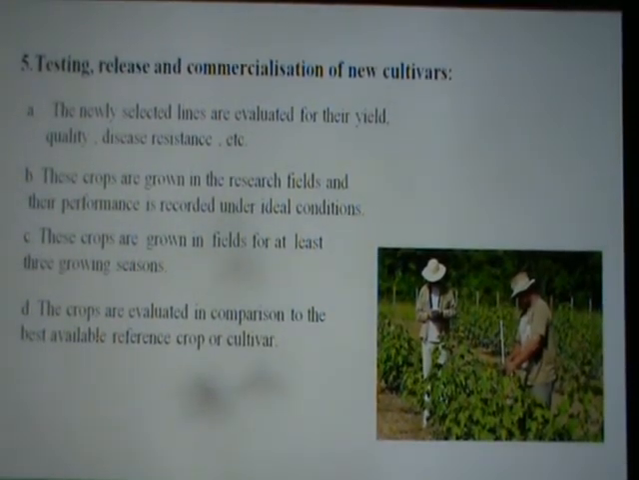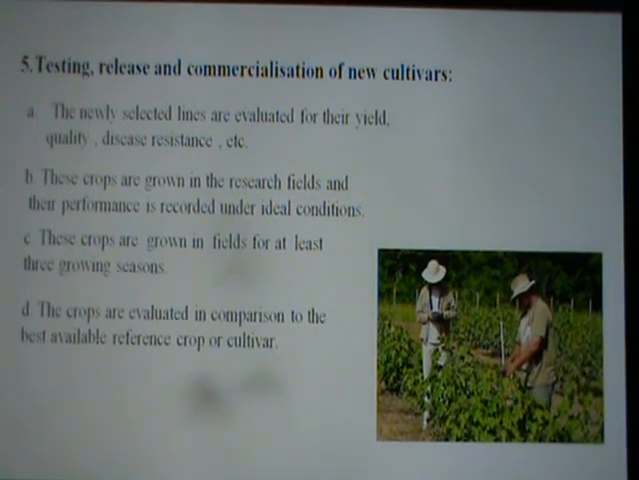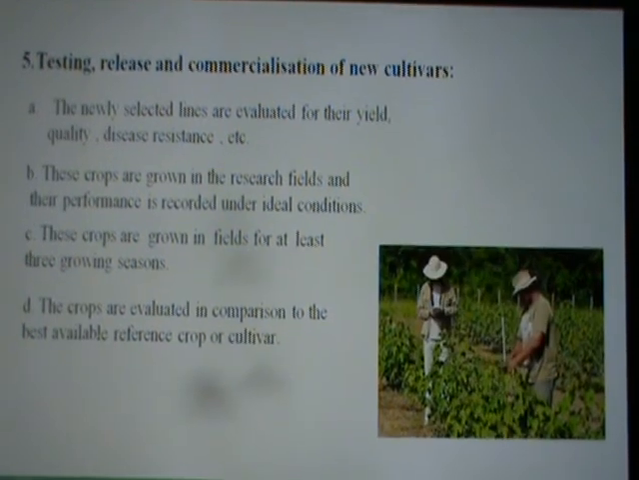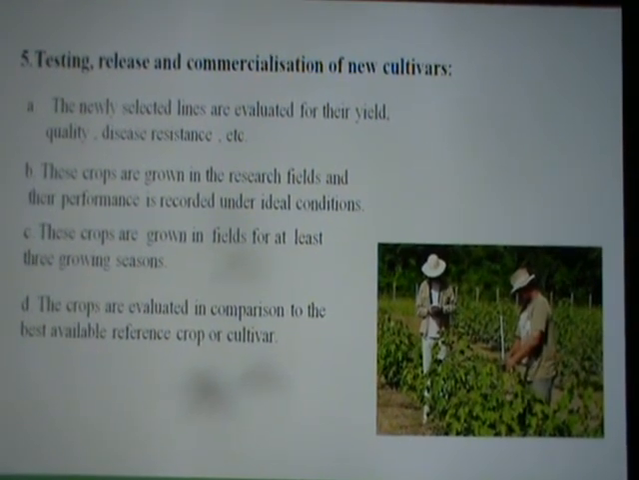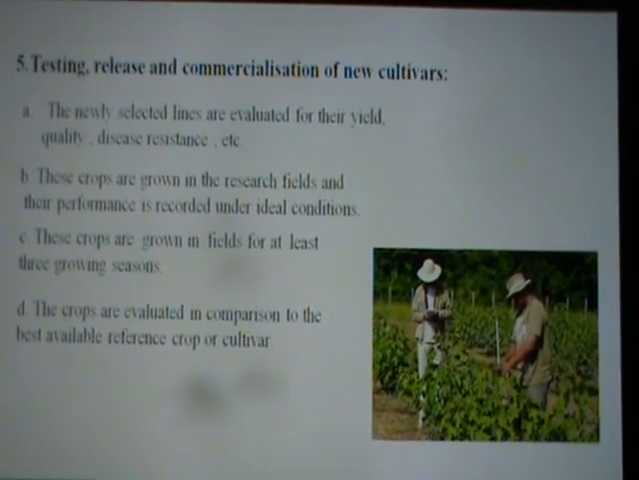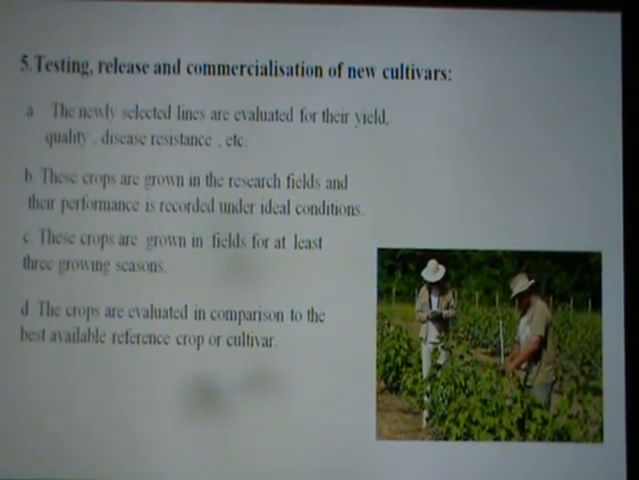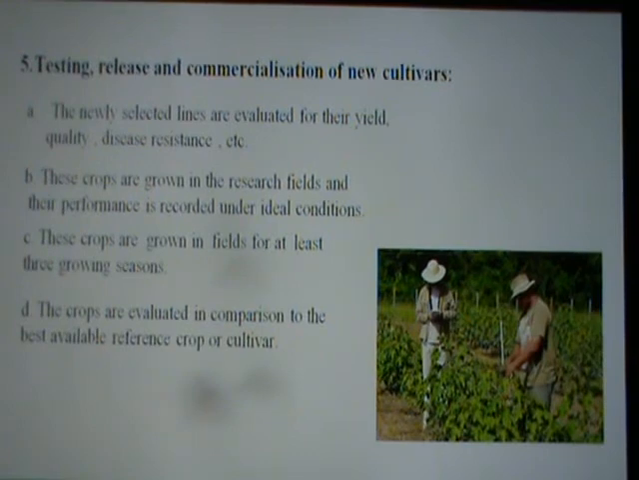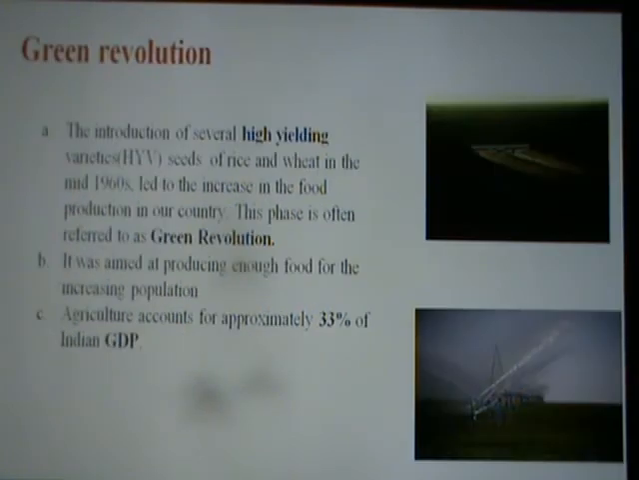The last step is testing, release and commercialization of the new cultivars. The new hybrid plants, the selected lines, are evaluated for yield, quality and disease resistance, and they are grown in a large area. The crops are grown in the field for at least 3 growing seasons, and their growth and performance are recorded from time to time.